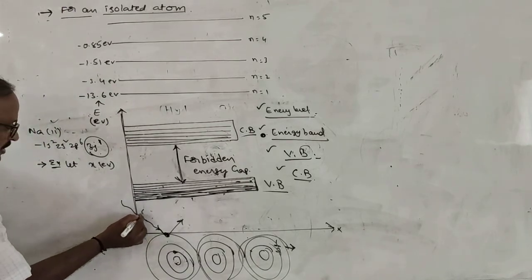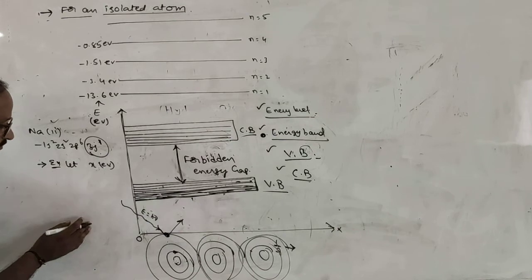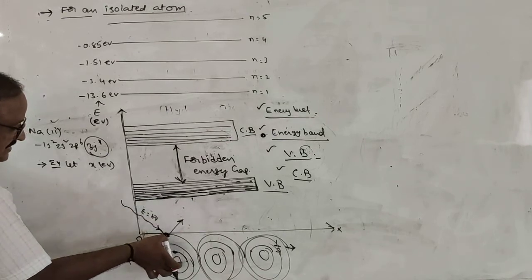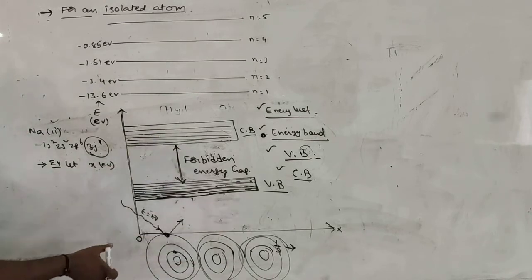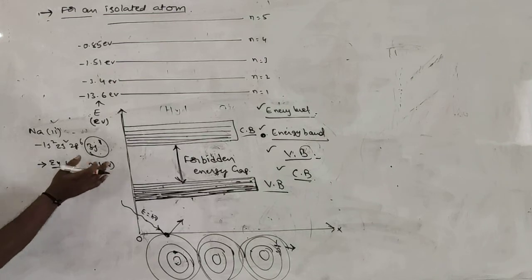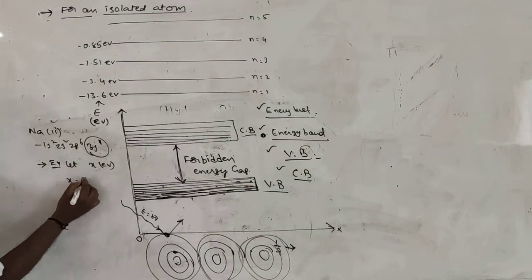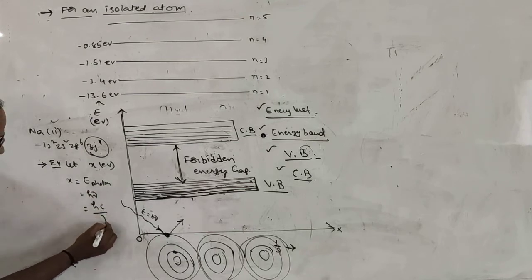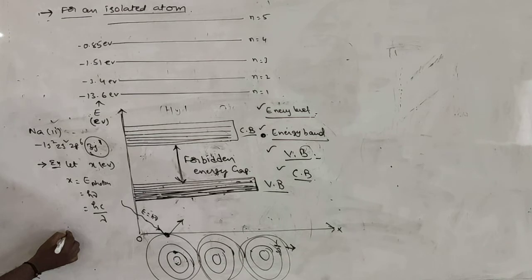The energy of the incident photon is equal to h nu, and this h nu should be equal to the energy gap. And what is the energy gap here? X. So X, the energy gap, should be equal to the energy of the incident photon, h nu. Replacing nu by c by lambda, lambda is equal to hc by X.